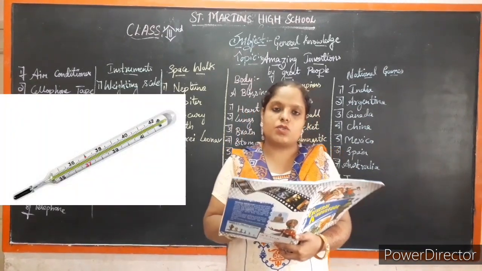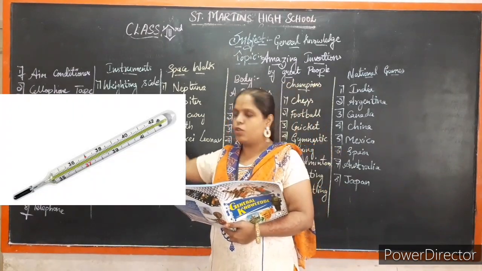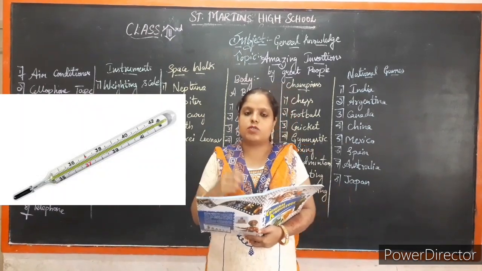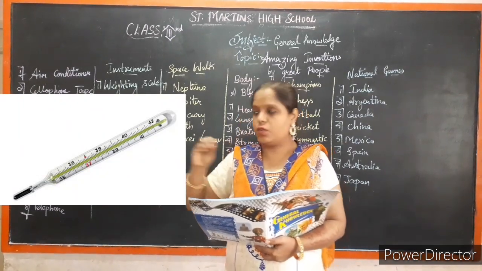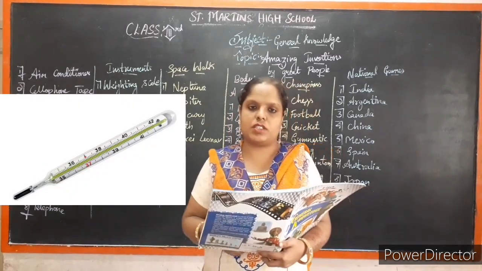Thermometer. It is used to measure the temperature, body temperature. The mercury will be present in the thermometer. With the help of that liquid, the thermometer is used for measuring temperature.